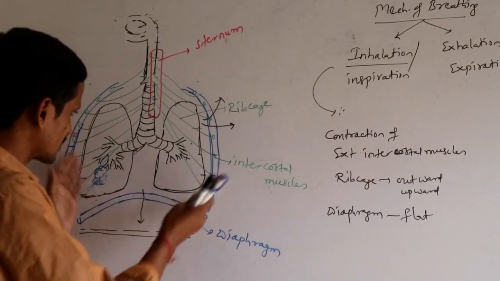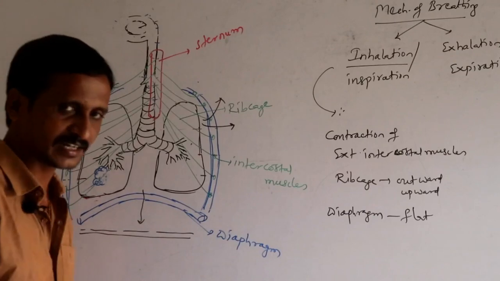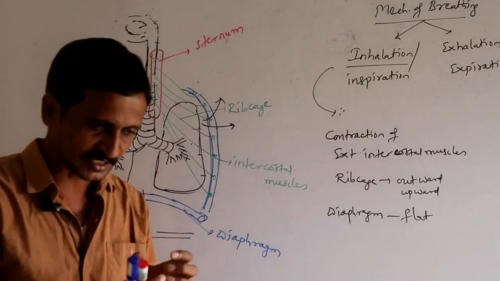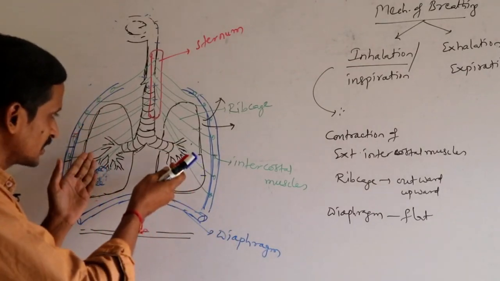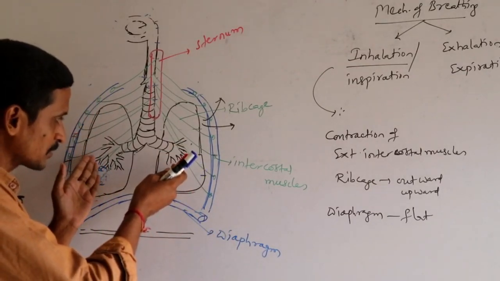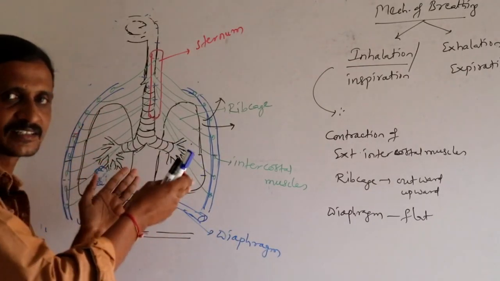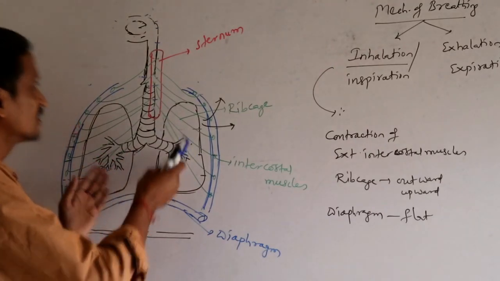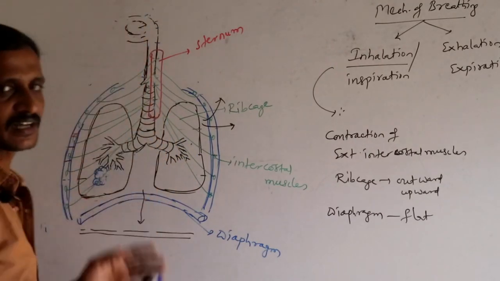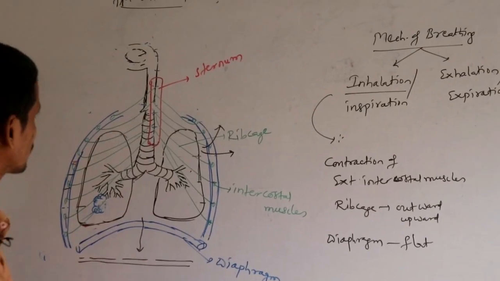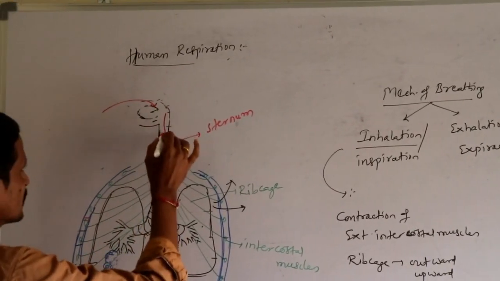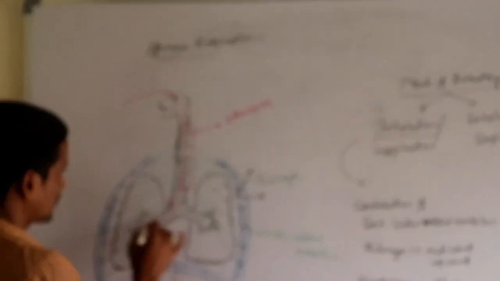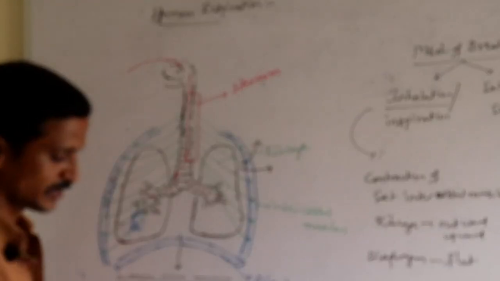Because of this, as lungs are elastic bags, they expand a little, and because of that, the atmospheric pressure inside the lungs is decreased compared with the air outside. So air from outside is rushed in through your respiratory passage into your lungs.